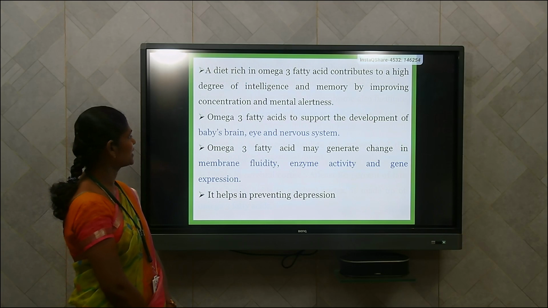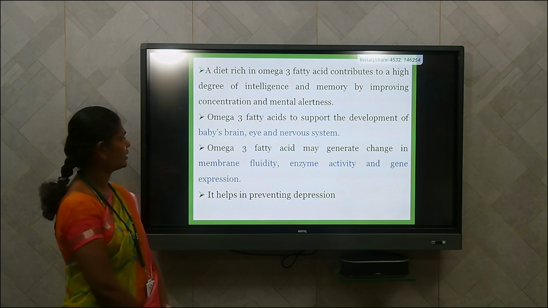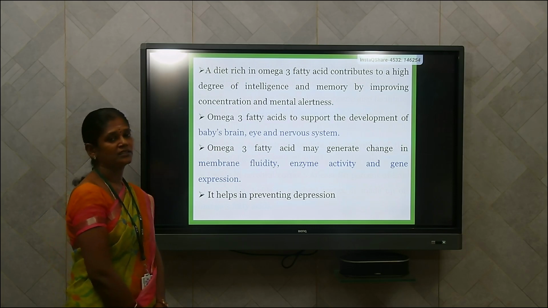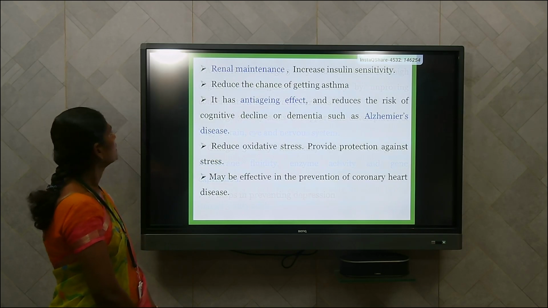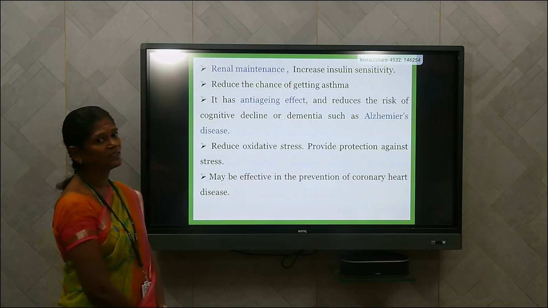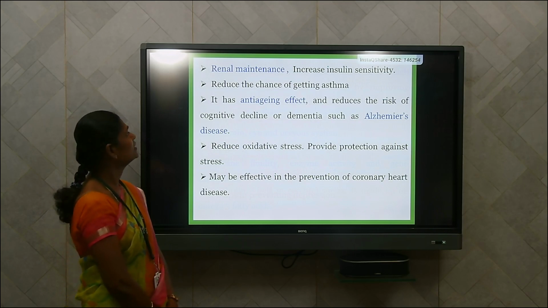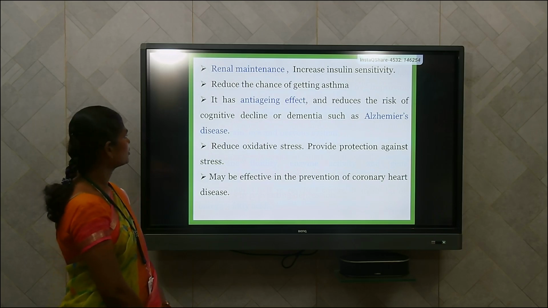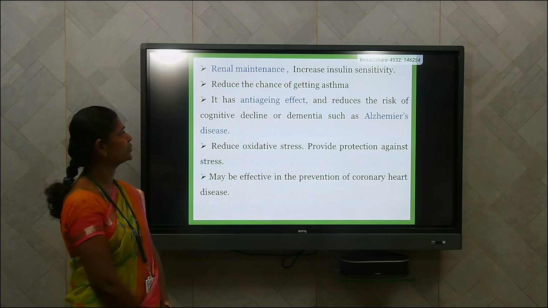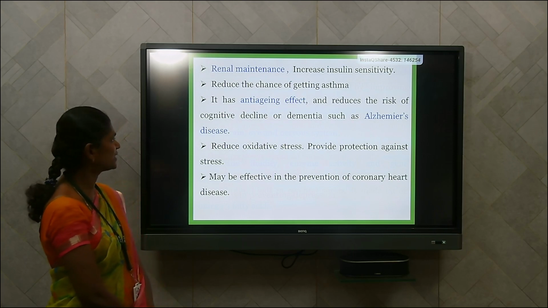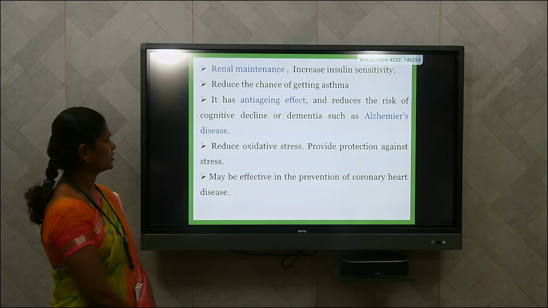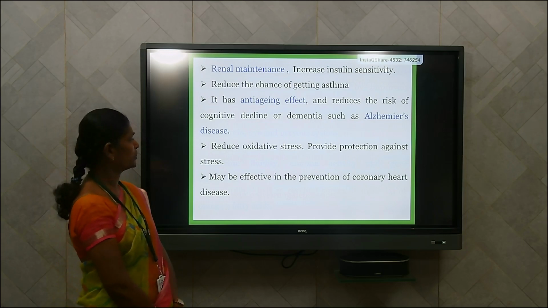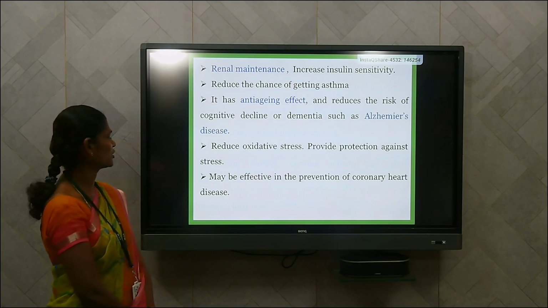This also generates a change in membrane fluidity, enzyme activity and gene expression. So this also helps in preventing depression. Next, omega-3 fatty acid is also involved in the renal mechanism. It increases insulin sensitivity and also reduces the chance of getting asthma. It has an anti-aging effect, especially during old age, and also reduces the risk of cognitive decline or dementia, such as Alzheimer's disease. It also reduces oxidative stress, provides protection against stress, and is effective in the prevention of coronary heart disease.